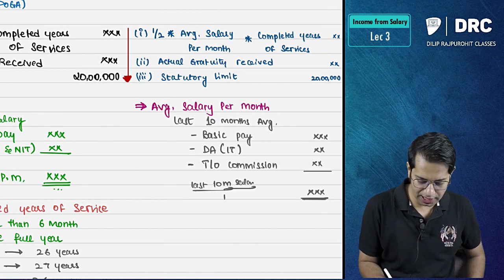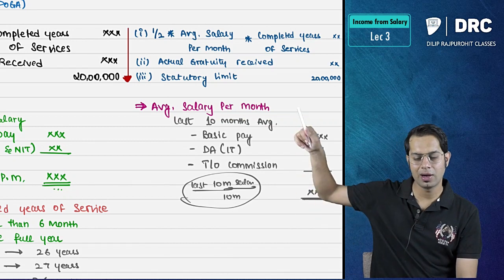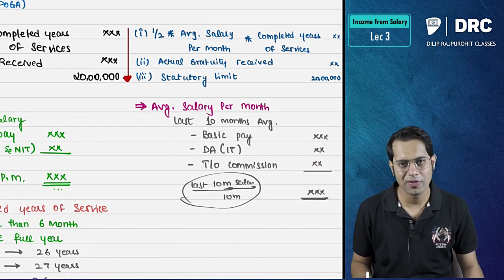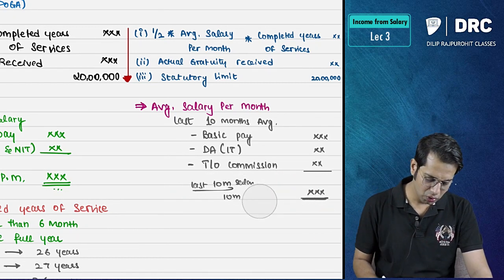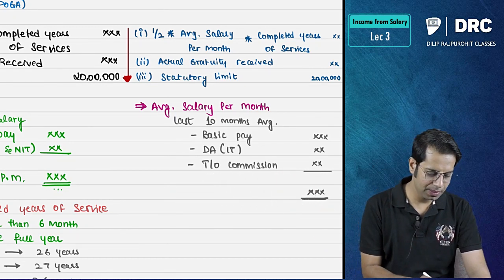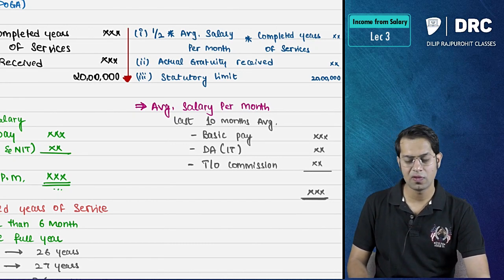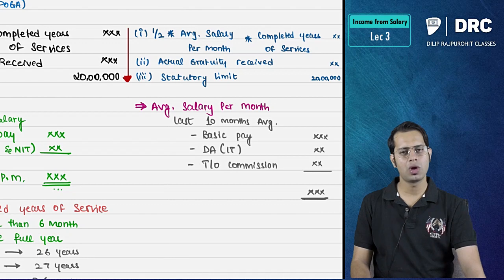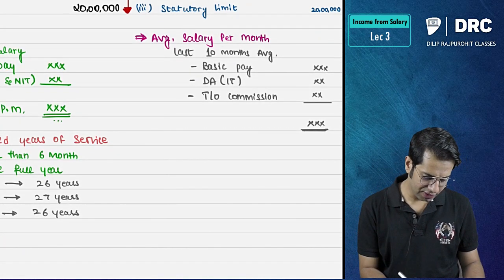You take 10 months' salary divided by 10 months. Meaning what, sir? You should take your average. I have written it on the top only that you should take the average salary of the last 10 months, so I'm not writing this point again. So you should take the average basic pay of the last 10 months, the average dearness allowance of the last 10 months, and the average turnover commission of the last 10 months. Once you take these 3 things, you will get your average salary per month.